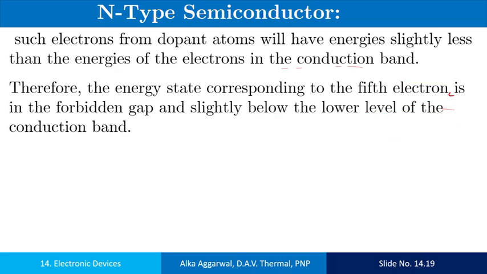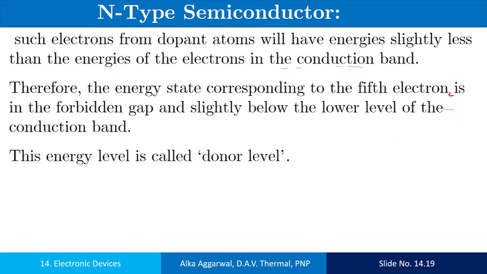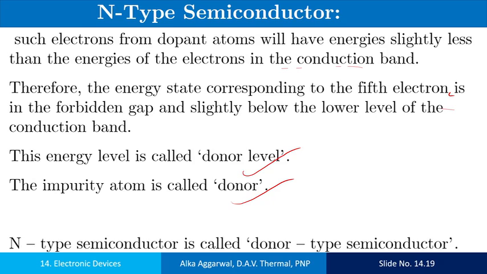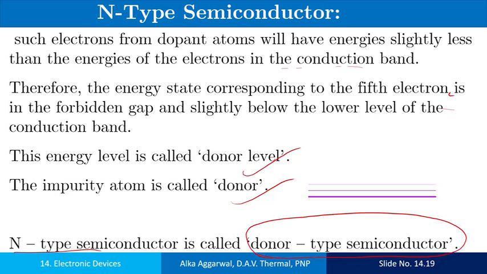As this atom donates the electron, its energy level is called the donor level, the impurity atom is called a donor, and the N-type semiconductor is also called a donor type semiconductor.